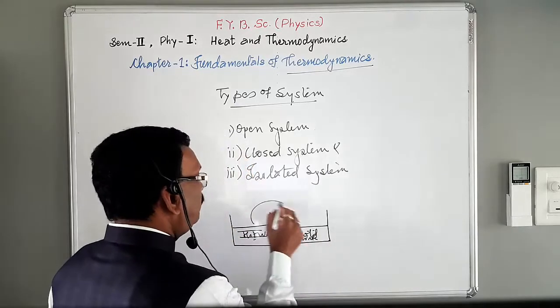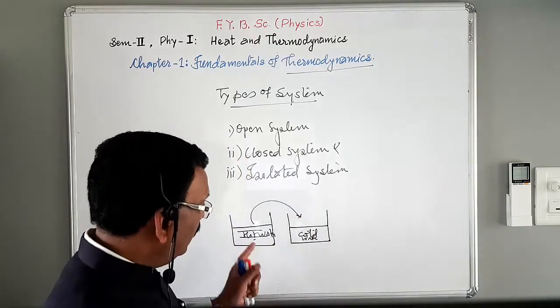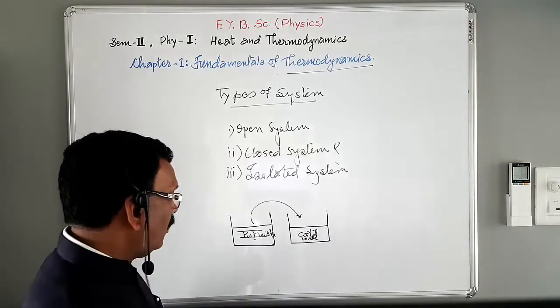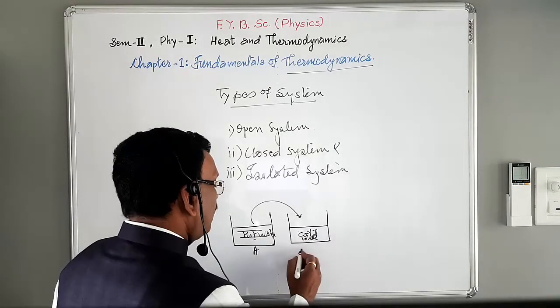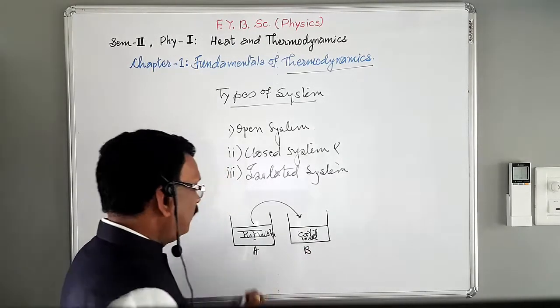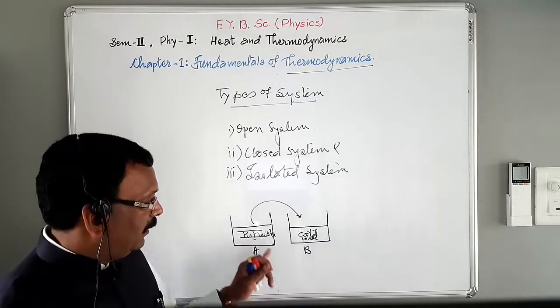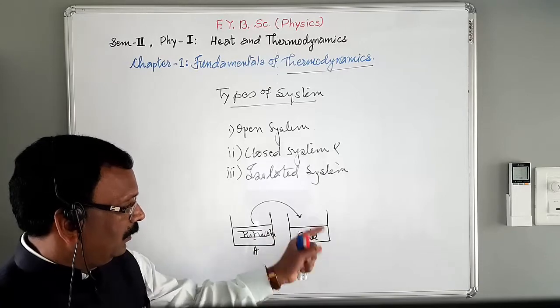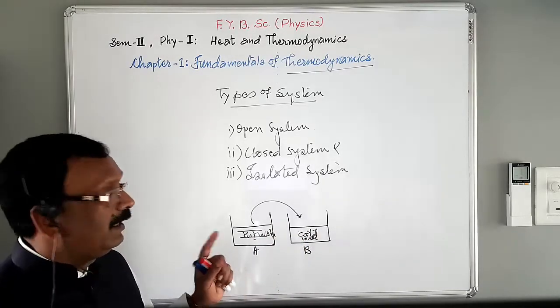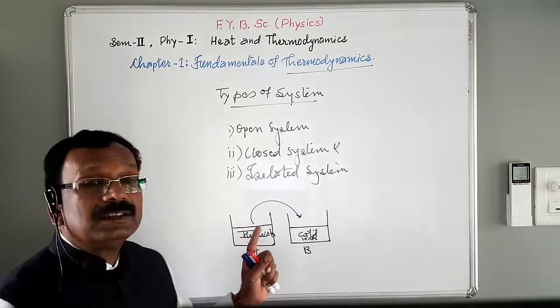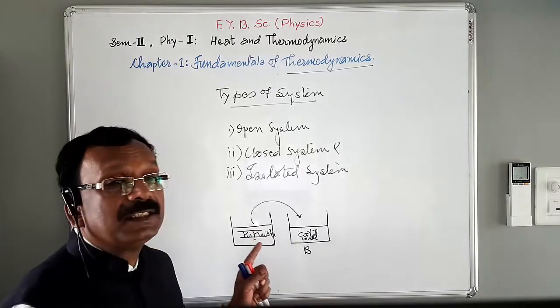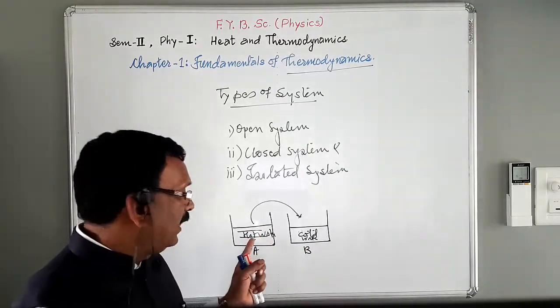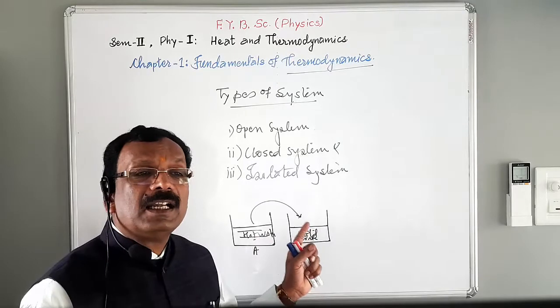When we pour the hot water into the cold water, or when we transfer the content of glass A to the second glass, then this is an open system, because in this system both matter and energy are transferred.